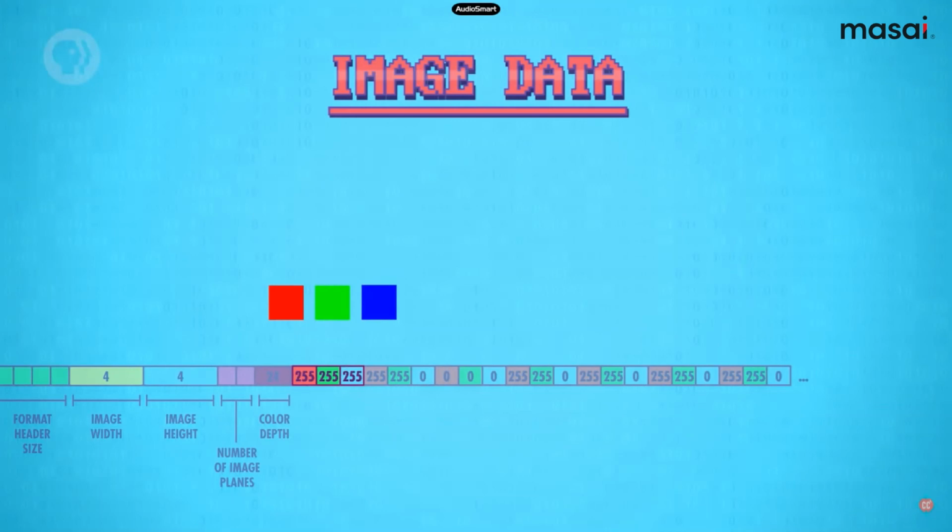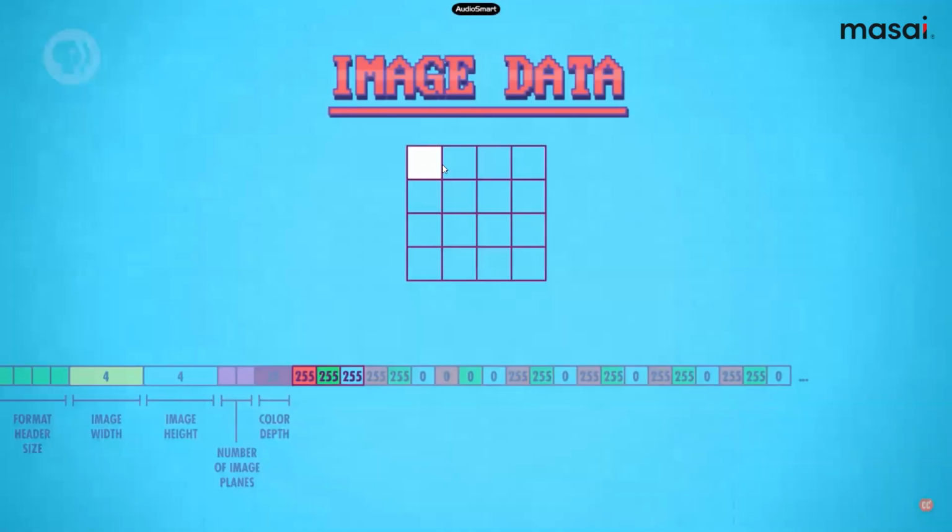By combining 3 integer values, we will generate a pixel. Basically 255 is representing red, the second one is representing green, and the third one is blue. When we combine this, it will make white. And we will put this white in a 4 by 4 matrix.